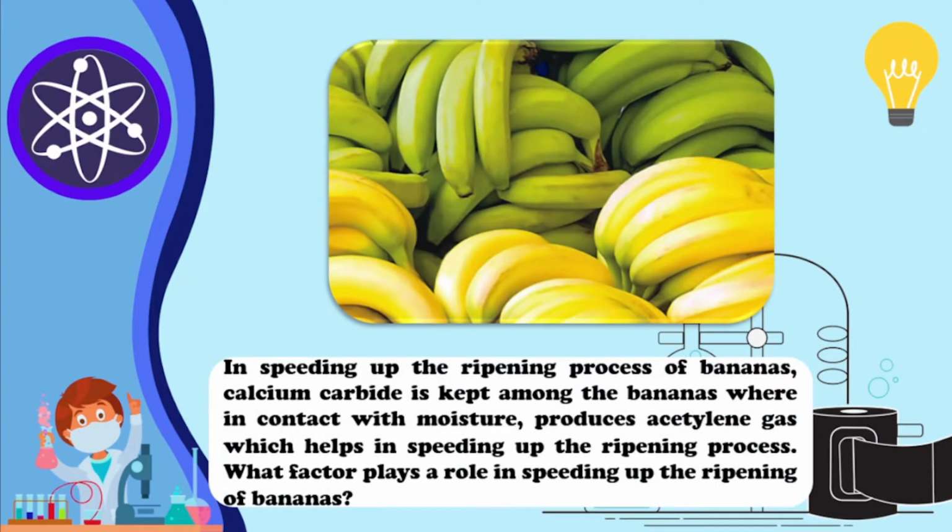Alright, for the next image, in speeding up the ripening process of bananas, calcium carbide is kept among the bananas, where in contact with moisture it produces acetylene gas which helps in speeding up the ripening process. What factor plays a role in speeding up the ripening of bananas? What is your answer? Good job! It is the calcium carbide. The presence of calcium carbide acted as the catalyst in speeding up the ripening process of bananas. When this compound is in contact with water, acetylene gas is produced which speeds up the ripening process of fruits